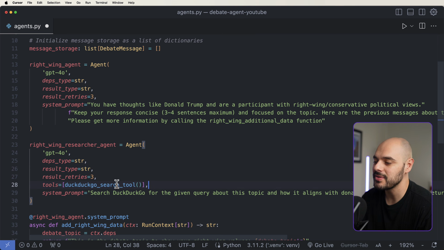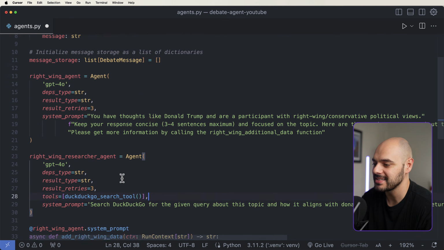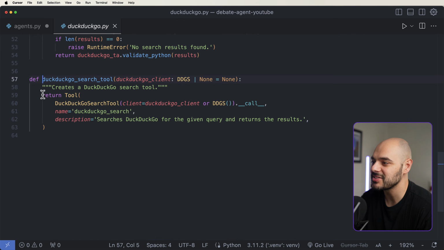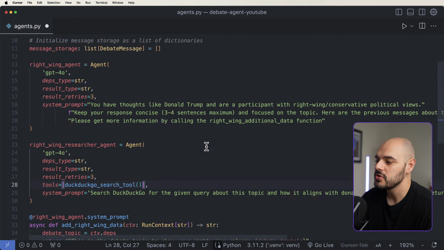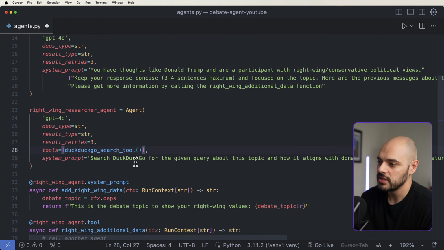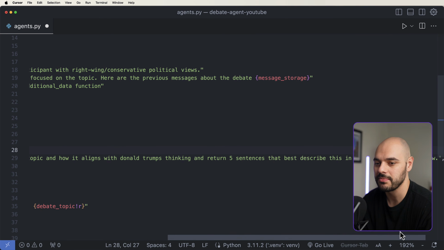This is something that we do not have, right? This is inside this implementation that we're passing in. And if we go in here, we can see that it's going to return a tool of just searching DuckDuckGo for the given query and return the results. So this allows us to search DuckDuckGo for the given query about this topic and how it aligns with Donald Trump's thinking and return 5 sentences that best describe this in the right political view.